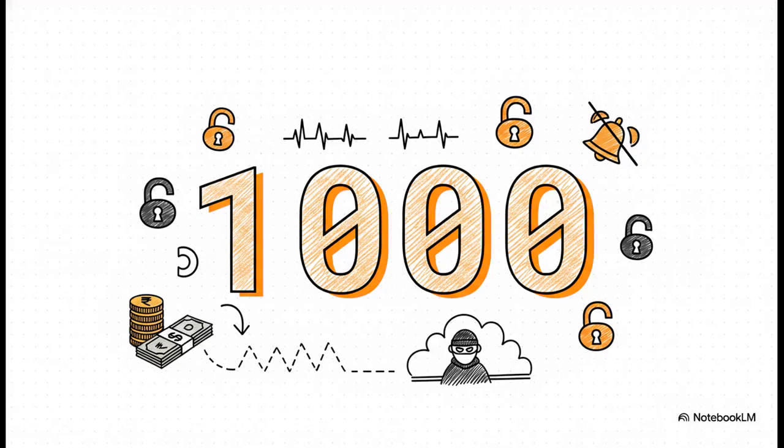To put that into perspective, look at this threshold, 1,000 rupees. Why does this exact number matter? Well, because banks set default reporting triggers. By keeping every single withdrawal just under that 1,000 rupee mark, the thief never triggers an automatic alert to the account owner. They literally bleed the account dry in complete silence.